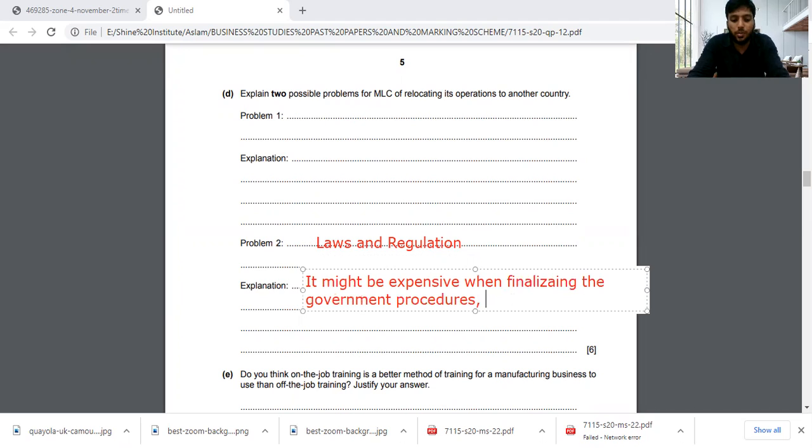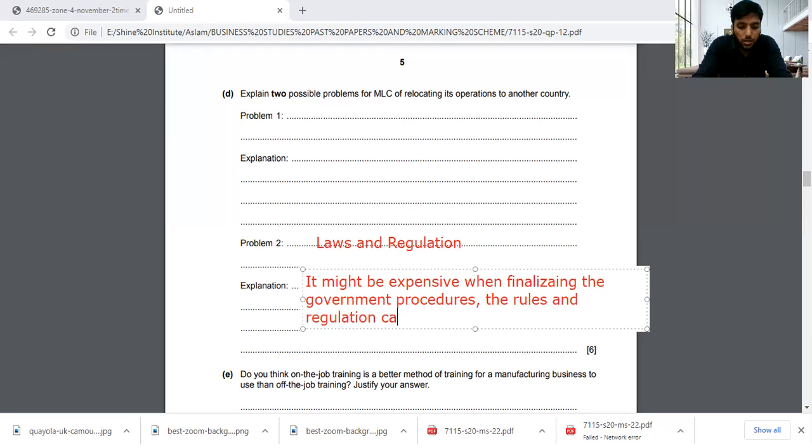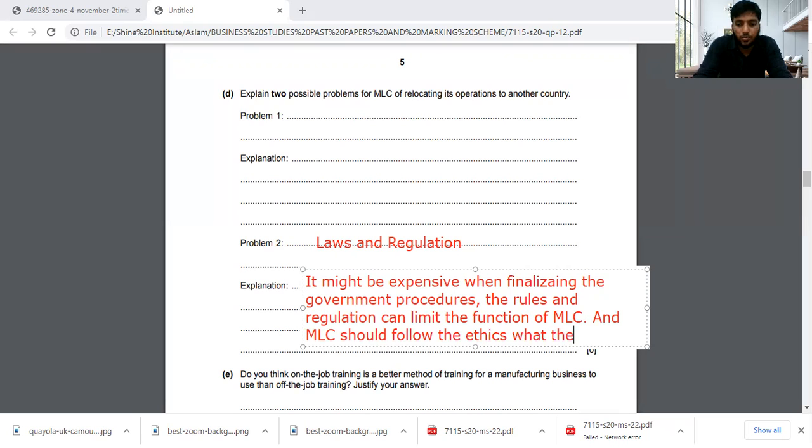Rules and regulations can limit the function of MLC, and MLC should follow the ethics what the government has requested.